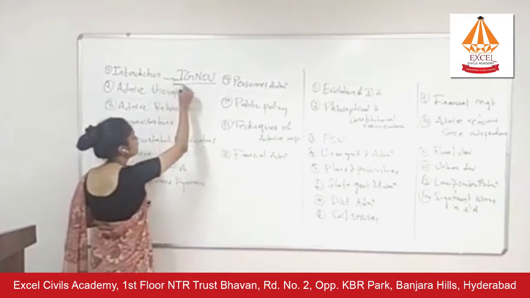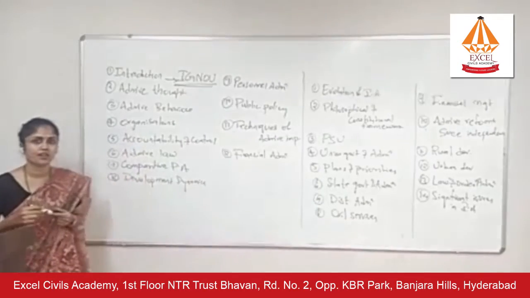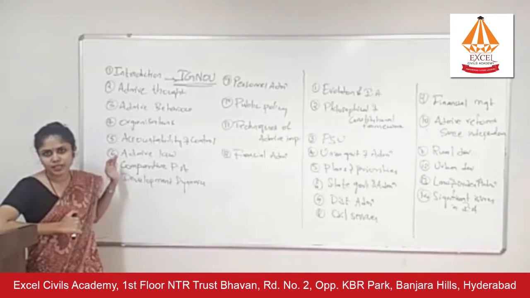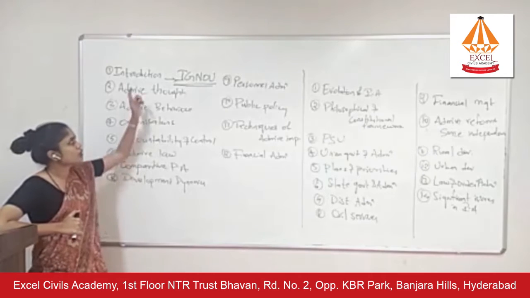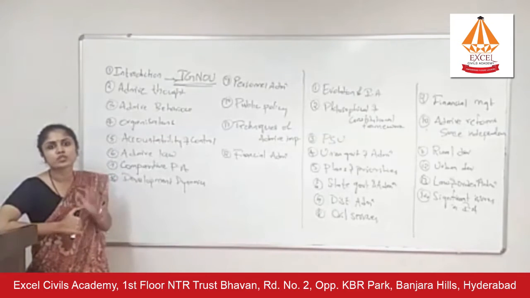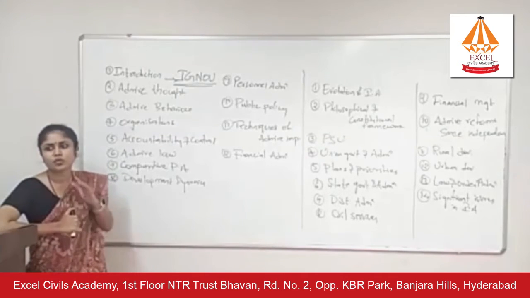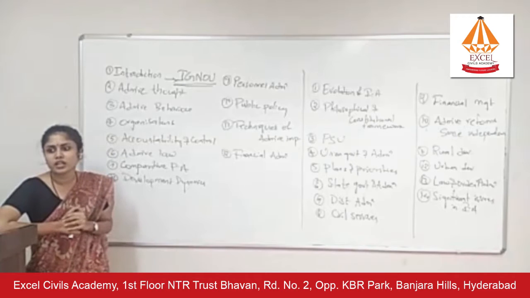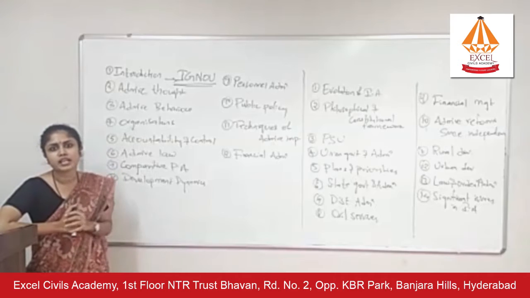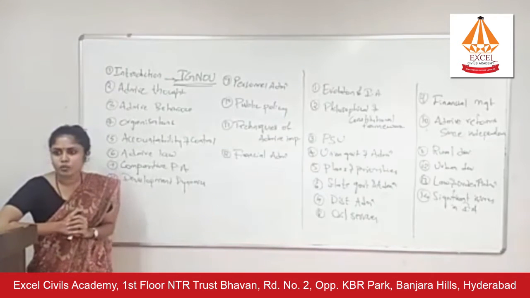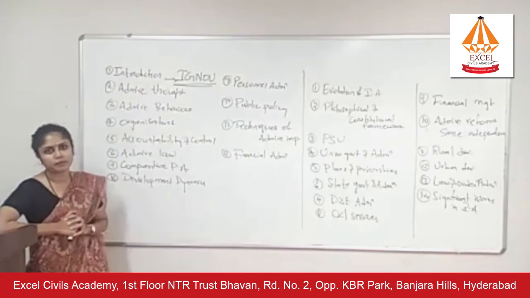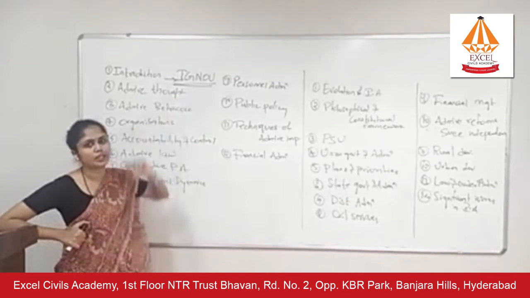What are the sources for these chapters? Where will you cover all these chapters from? Again, I'm repeating, do not leave any chapter. Every chapter is important, right? So the first chapter is the introduction chapter. In mains examination, you'll have at least 60 to 70 marks from this chapter, right? So a very, very important chapter, both in optional questions, that is your question number 2 and question number 3, and in your compulsory questions, that is question number 5 and question number 1, right? Many questions come from the first chapter, and you will cover it from IGNOU material.